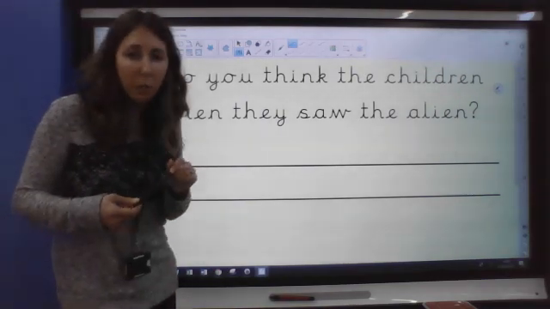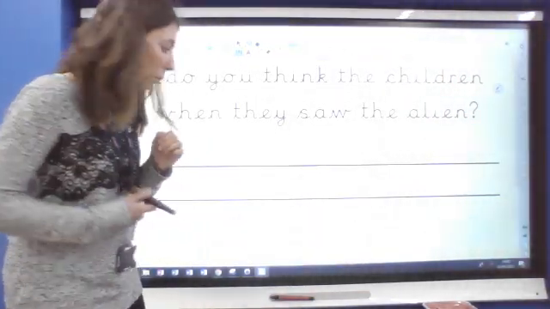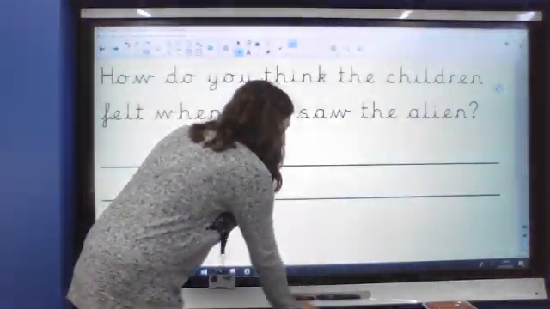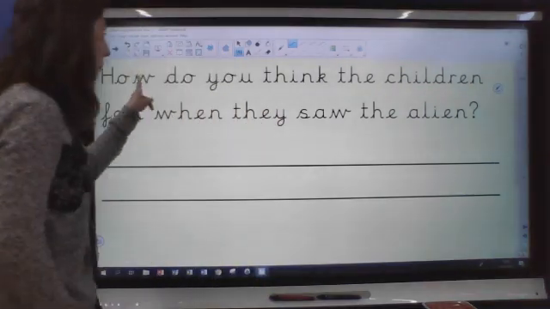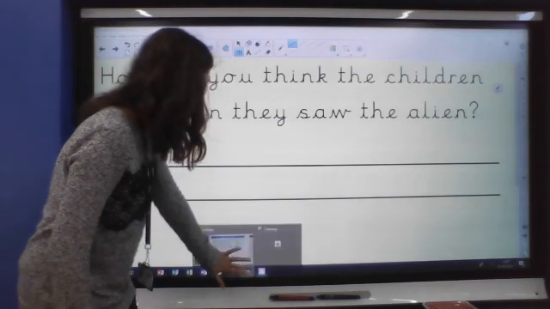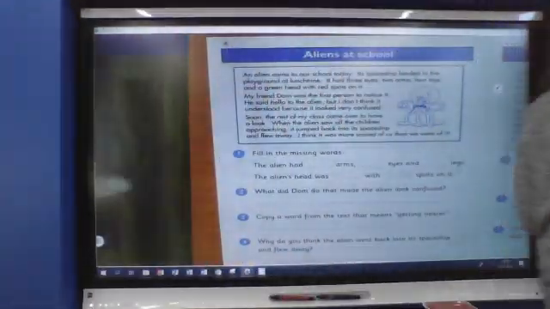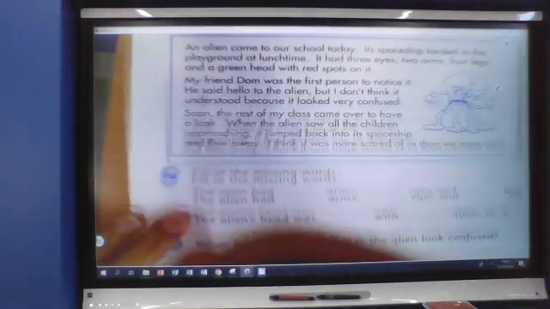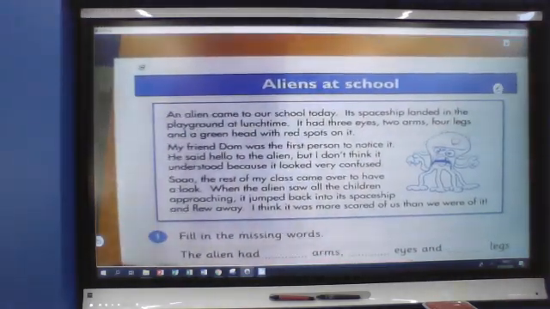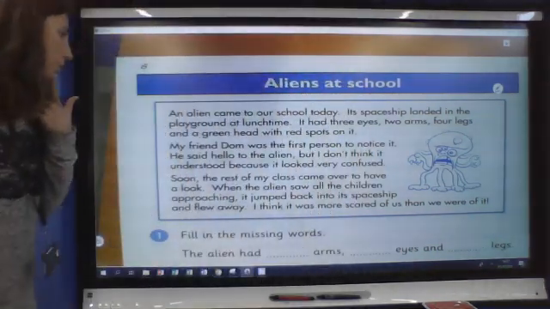Okay, so we're going to think about what it tells us. We might also, for these kinds of questions, think about how we might feel. Remember, we have to look for some evidence as well. So how do you think the children felt when they saw the alien? Let's see what it tells us. Let's make our text a bit bigger. So let's see what it tells us.